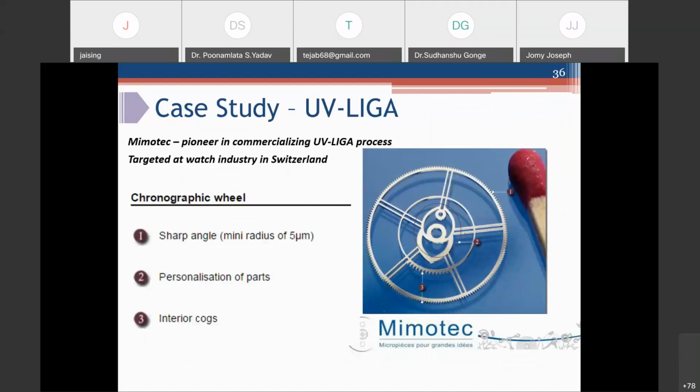Another case study of UV LIGA is from a watch manufacturer. It is from Mimotech. They have pioneered and commercialized UV LIGA process and targeted it at the watch industry in Switzerland. So this is a watch component fabricated using UV LIGA process.